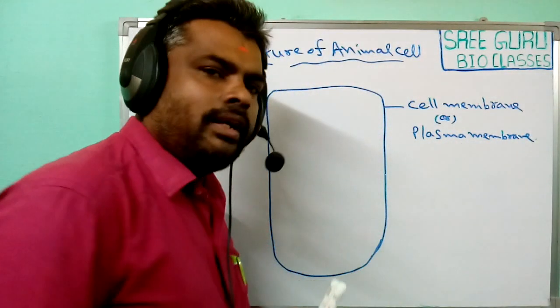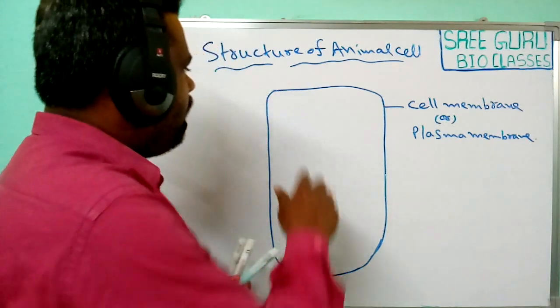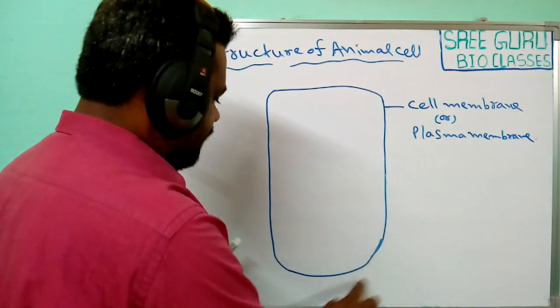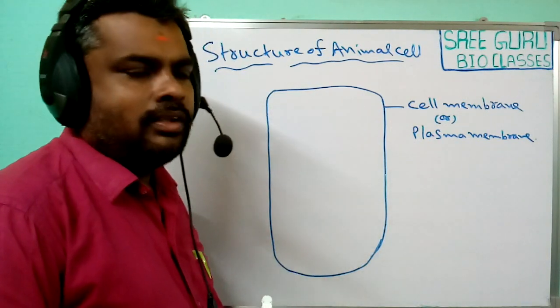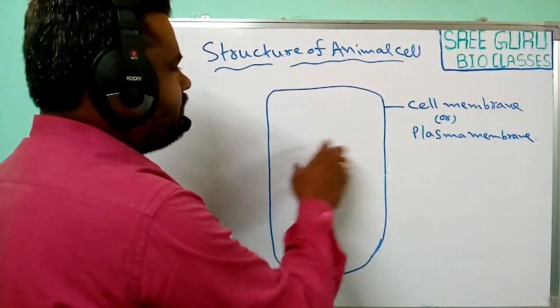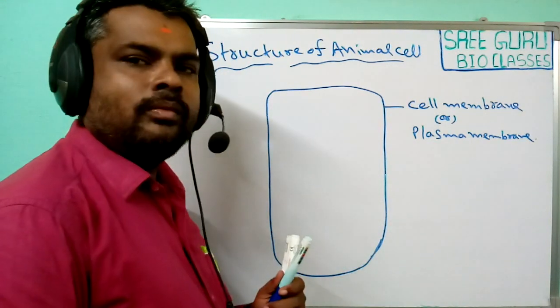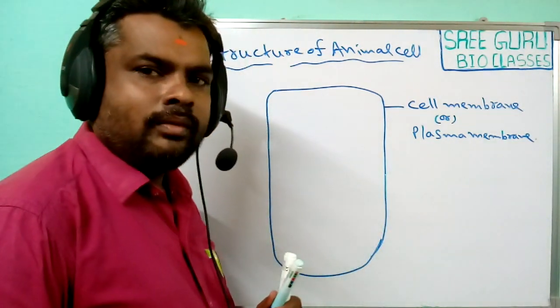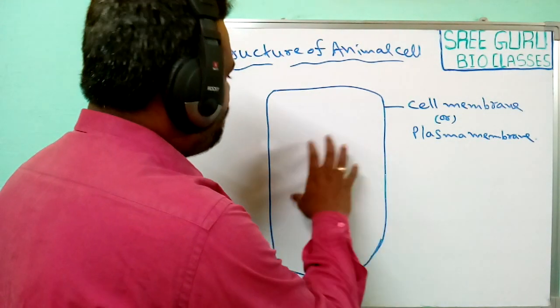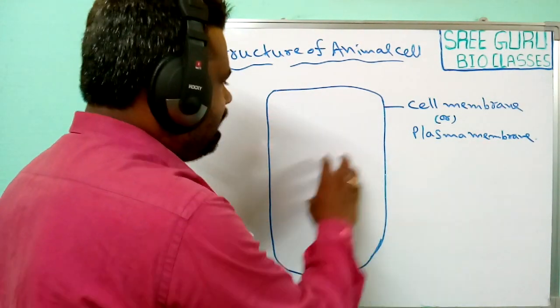So all the animal cells are enclosed with a cell membrane or plasma membrane. It is a very thin layer, semi-permeable in nature. This layer protects the internal contents of the cell.